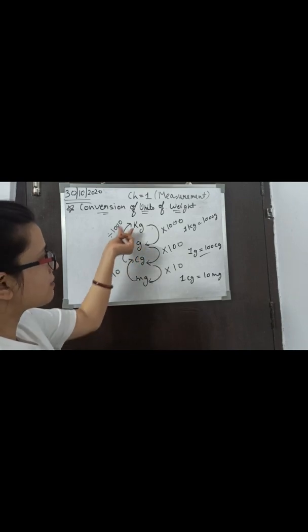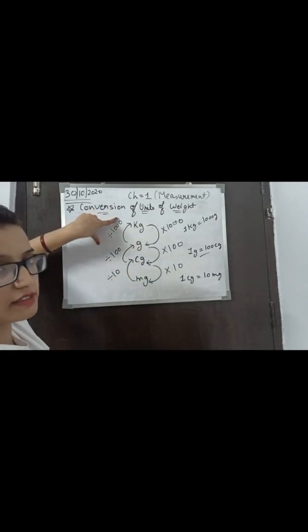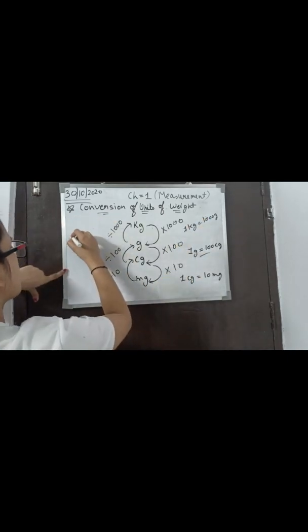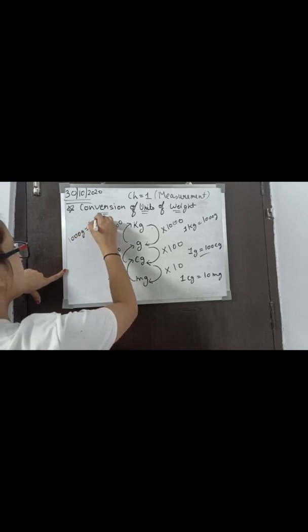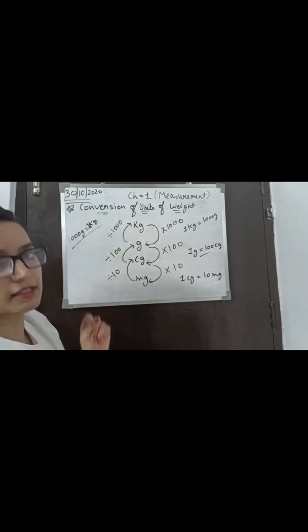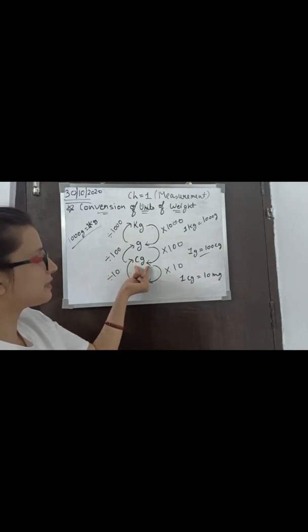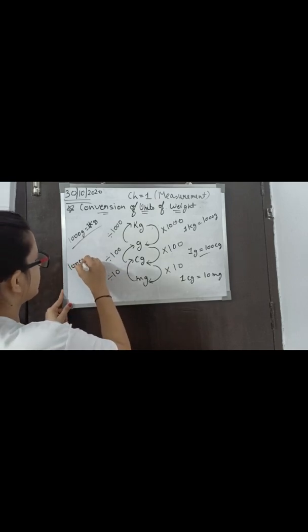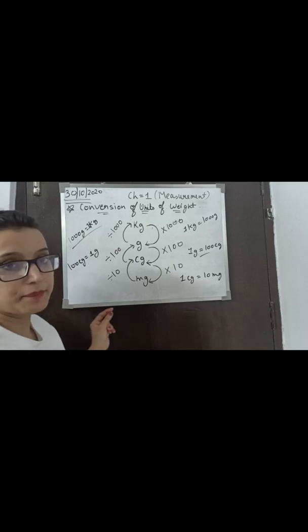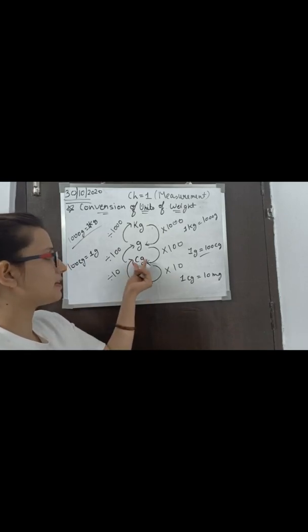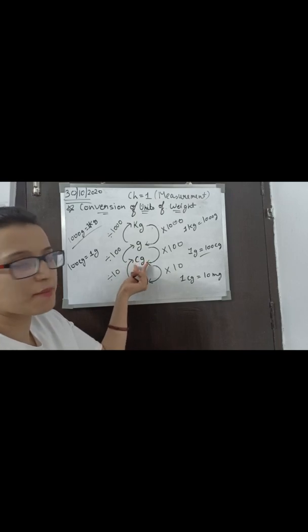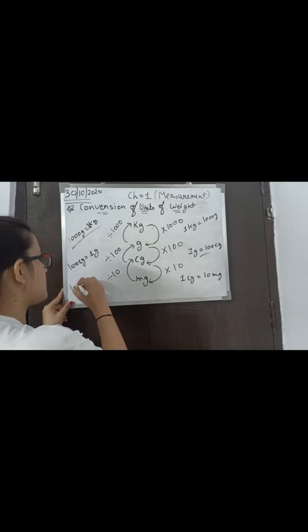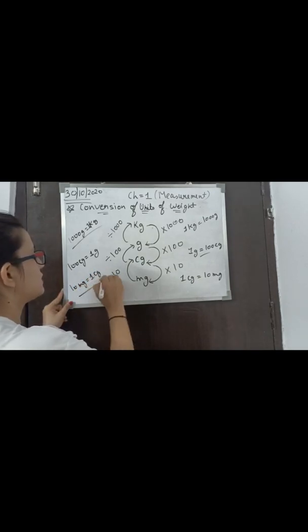If we convert gram into kilogram, in that case we have to divide by 1000, because 1 kg is equal to 1000 gram, or you can say 1000 gram is equal to 1 kg. That's why in this case we have to divide by 1000. Whenever we convert centigram into gram, we have to divide by 100, because 100 centigram is equal to 1 gram, right? Now in the last case, milligram and centigram. If we convert milligram into centigram, or you can say small unit into big unit, in that case we have to divide by 10, because 10 milligram is equal to 1 centigram.